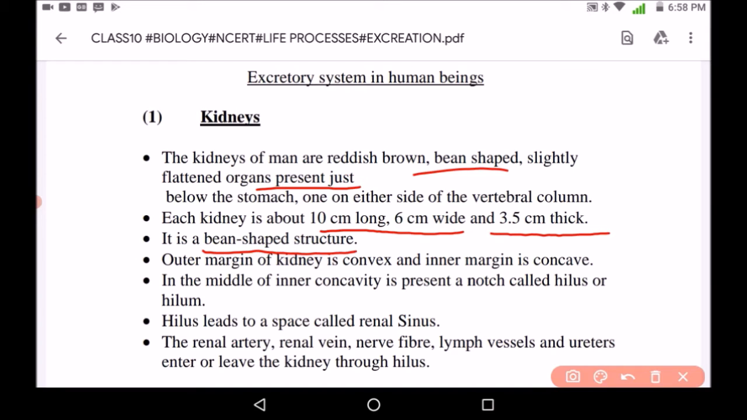So kidney is mostly bean shaped. Outer margin of kidney is convex and inner margin is concave. In the middle of the inner concavity a notch called hilus or hilum is present. Hilus leads to space called as renal sinus. Now, renal artery, renal vein, nerve fiber, lymph vessels and ureters enter or leave the kidney through this hilus.